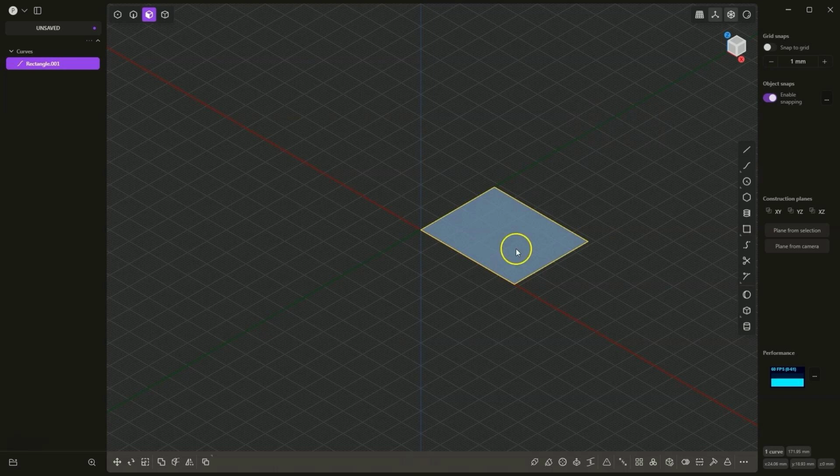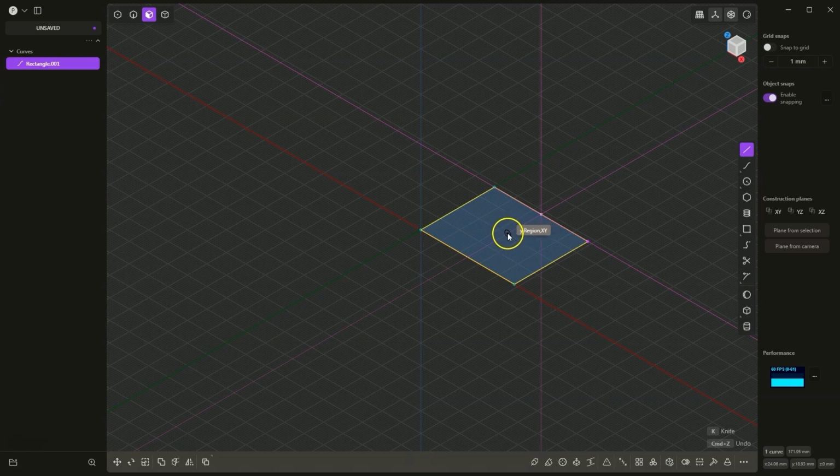Now I will create a line that will start from the center of this rectangle. I select line drawing and notice that at this moment there is no snap here, but when I hover over the center of this edge, a snap is highlighted. If now I press the Shift key, auxiliary lines appear.